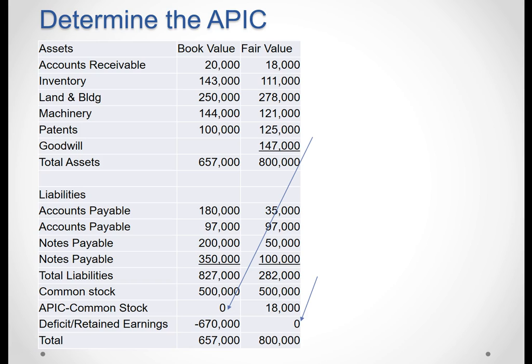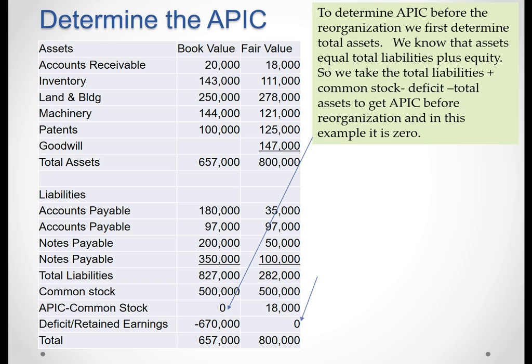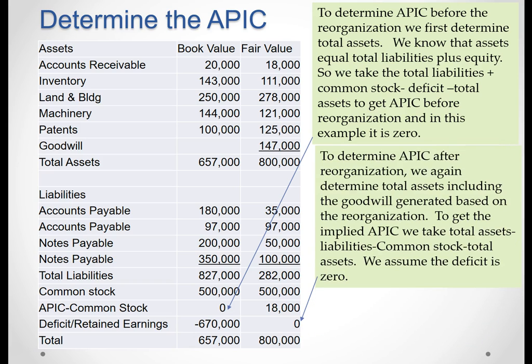We're going to subtract our liabilities, subtract our common stock. We know that retained earnings goes to zero, and assets must equal liabilities plus equity. So the plug after the reorganization is going to be the $18,000. So that's how we come up with the implied additional paid-in capital.